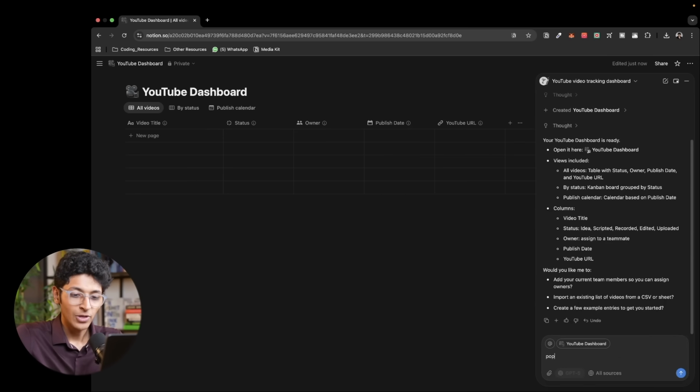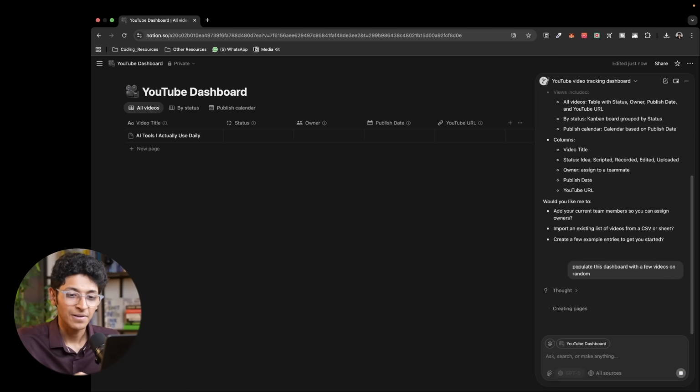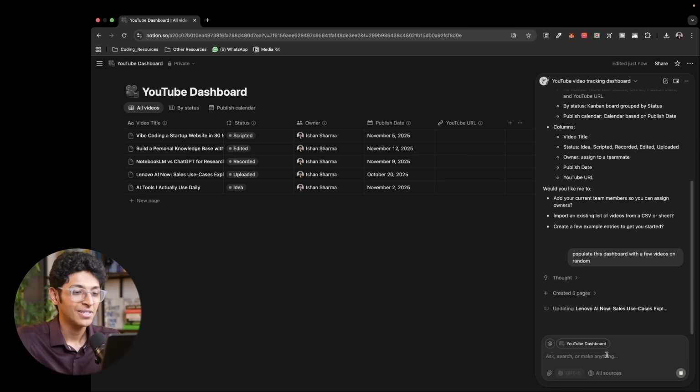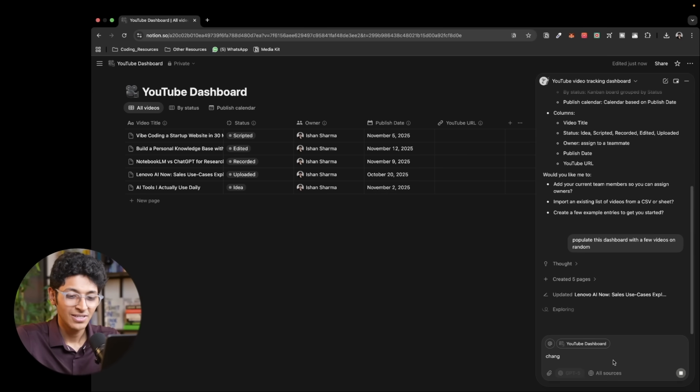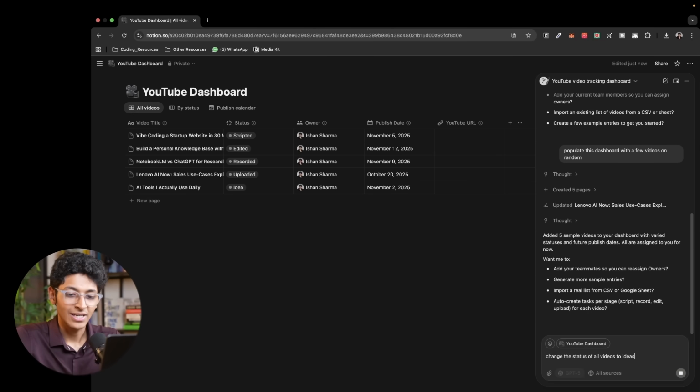And I'll just say populate this dashboard with a few videos on random. So it will just add some random video ideas and status and owner and everything just for me to look at and see how it looks. So as you can see, we have all of this put over here, and I can ask it to change the status of all videos to ideas.